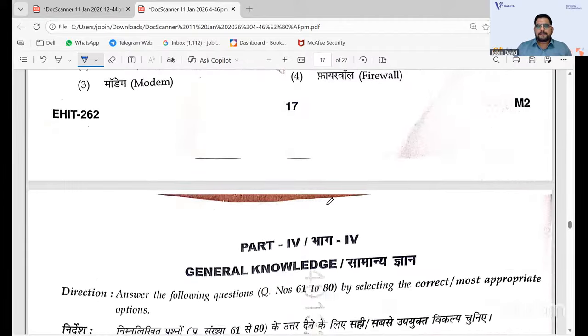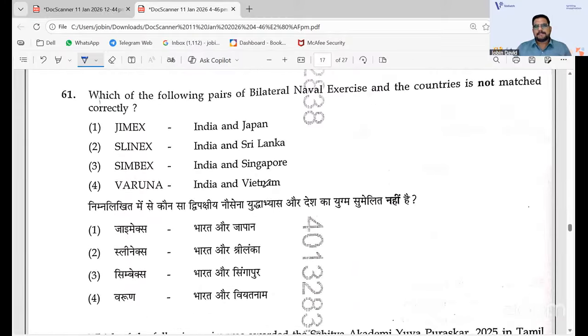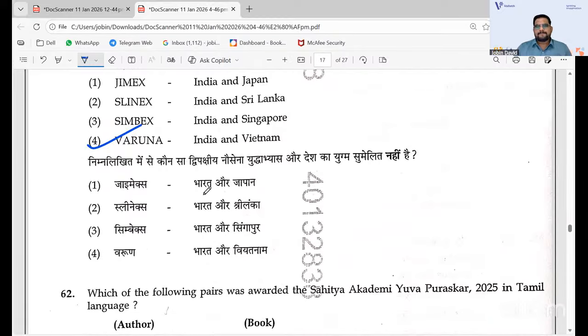And part 4 that you have is general knowledge. Which of the following bilateral naval exercises? If you know the naval exercises, it is easy. 61, 4 is Varuna, India and Vietnam. It is not matched correctly. All others are matched correctly.